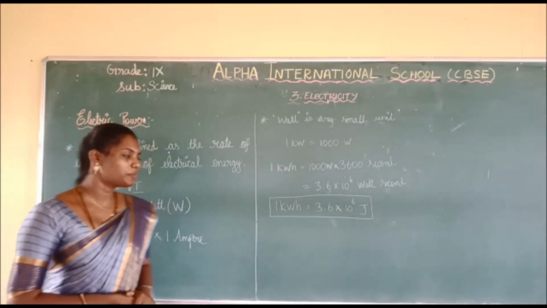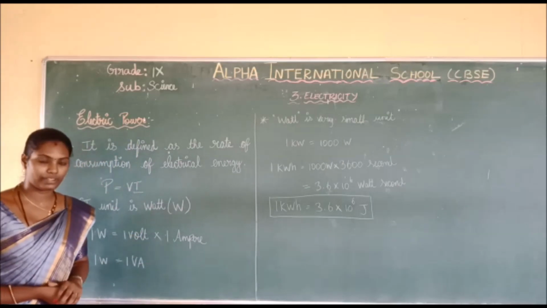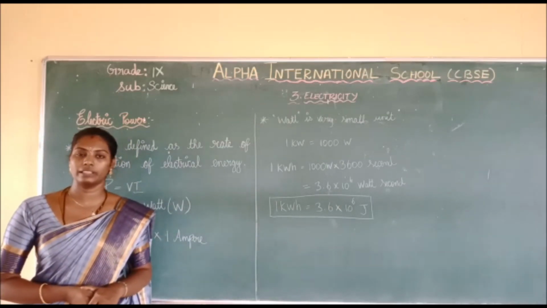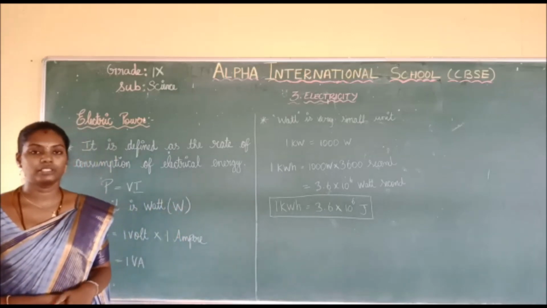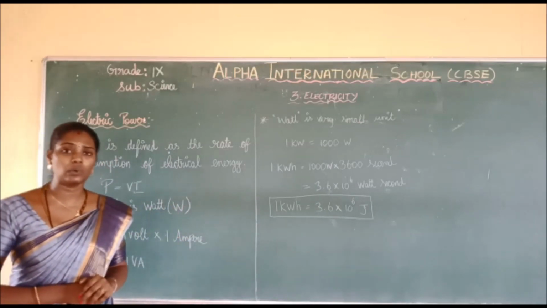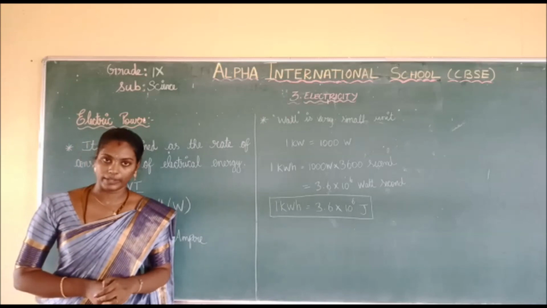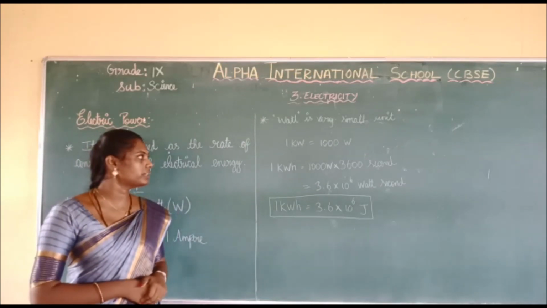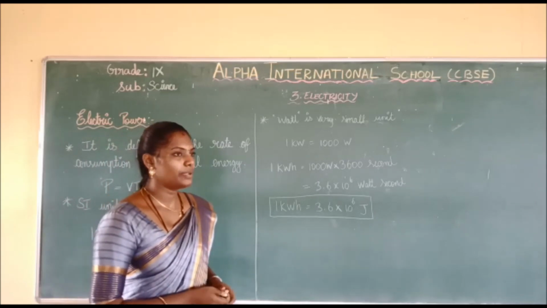This watt is a very small unit, so we use the kilowatt to represent power. 1 kilowatt is equal to 1000 watt. Clear, children?